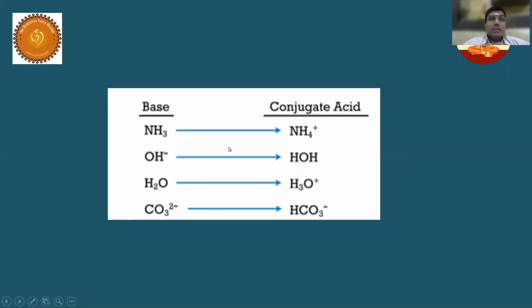Well, let us see what a conjugate acid is. These are the bases. Bases have a lone pair. Nitrogen has the lone pair or not?